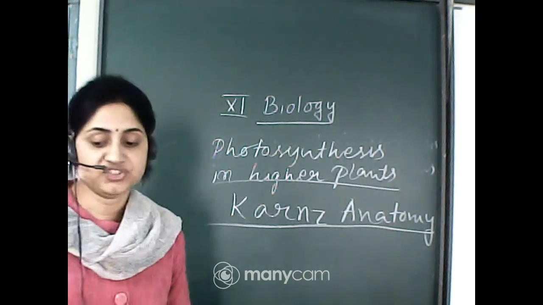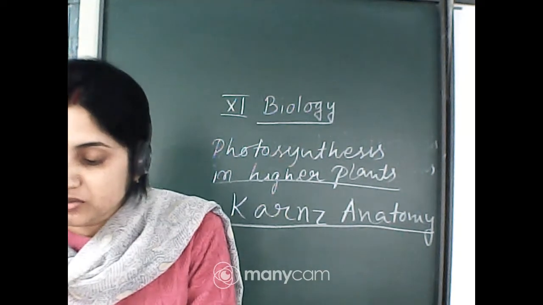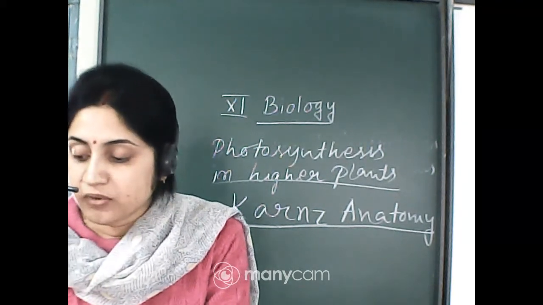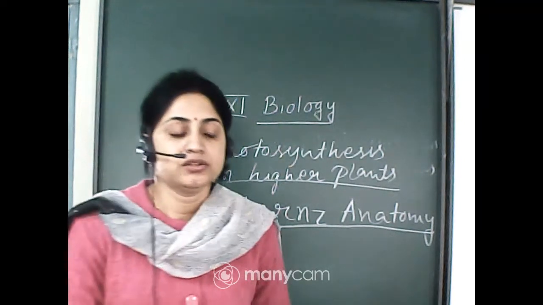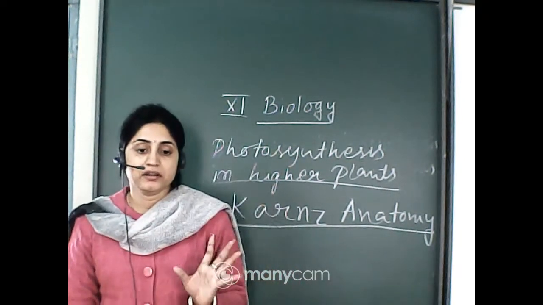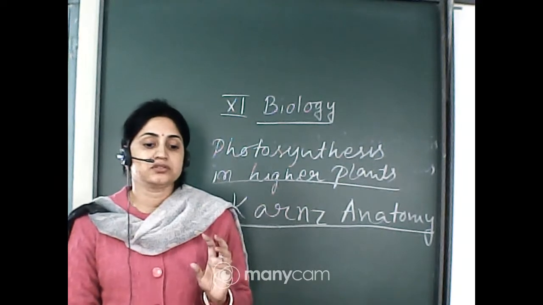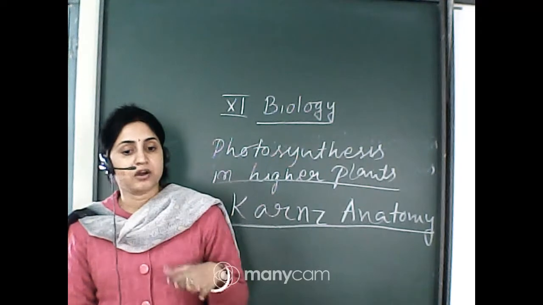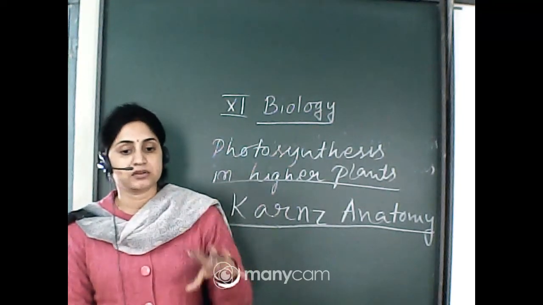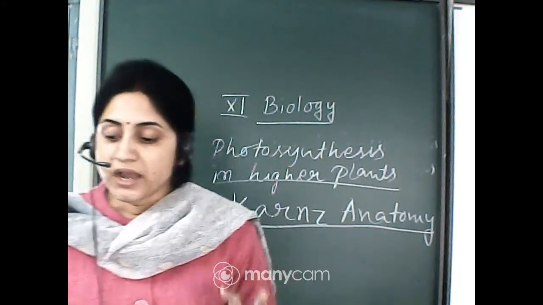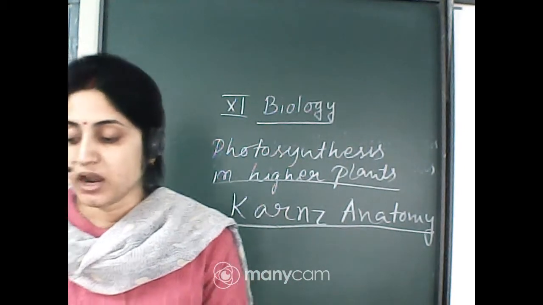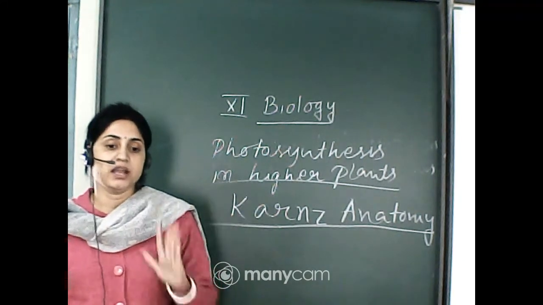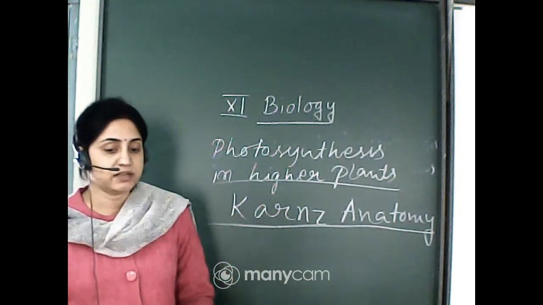Rubisco is an enzyme. Question number 4. Rubisco is an enzyme that acts both as carboxylase and oxygenase. You know that it is the most abundant enzyme present in the plant. Carboxylation also occurs, and oxygenation also occurs. So why do you think Rubisco carries out more carboxylation in C4 plants? Why?